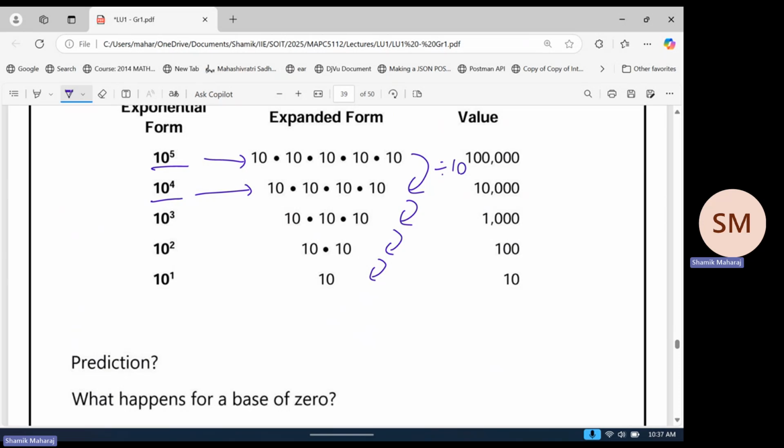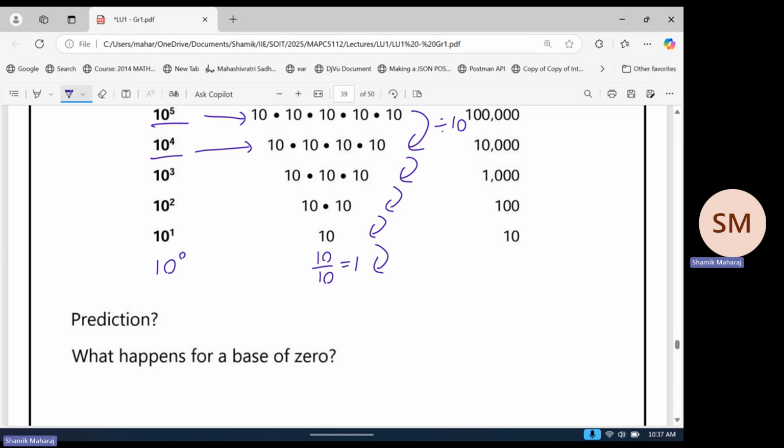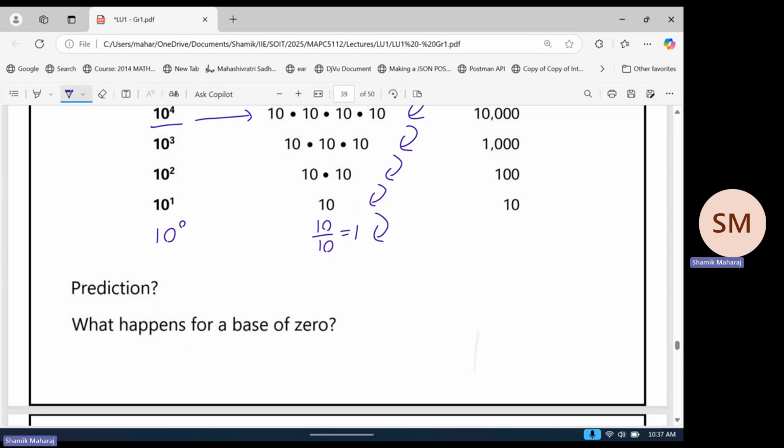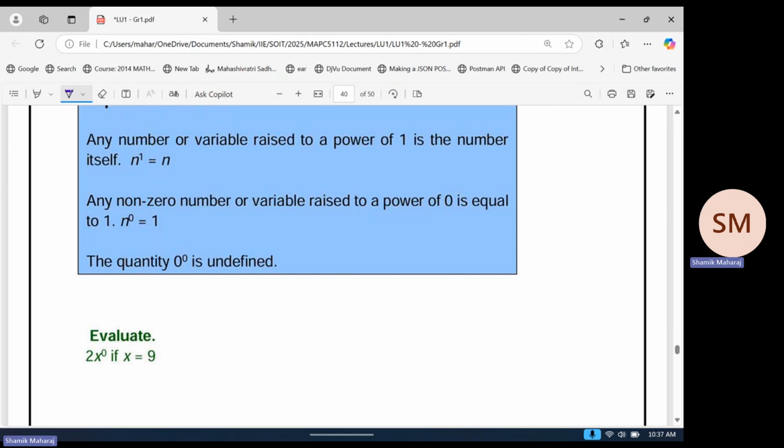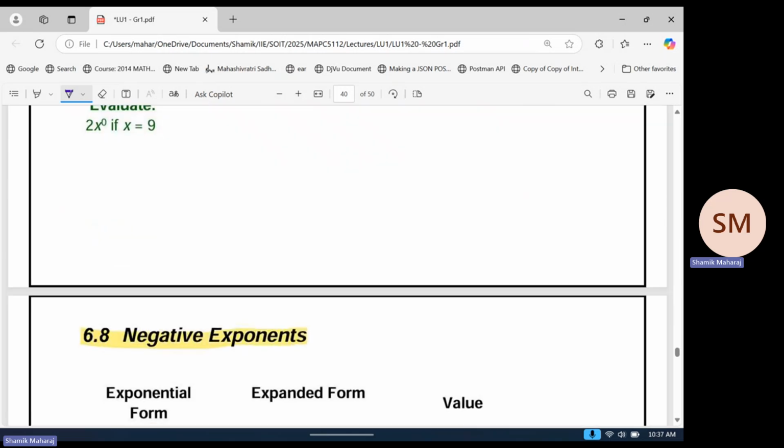Now to get from 10 to the 1 to 10 to the 0, should we not just do the same thing? Just divide by 10 again, right? So this will be 10 divided by 10, which is 1. So that's where the result comes from. It doesn't come from really an intuitive understanding. It comes from just following a pattern. Okay, so is that okay for everybody? All right. We'll come back to this in a moment.